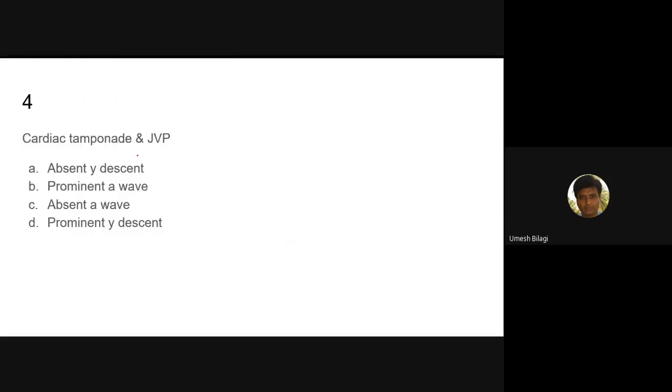Cardiac tamponade and JVP. Which of them is correct? Absent Y descent, prominent A wave, absent A wave, prominent Y descent.